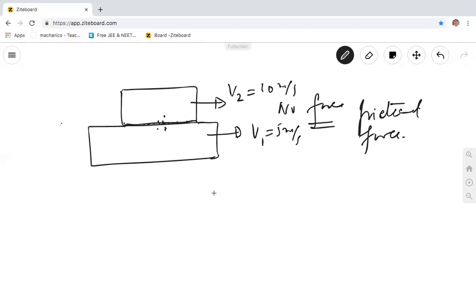No relative motion, and there's no frictional force. But now rub the hands against each other, back and forth. Then some heating effect takes place and there's a frictional force. So it is only when there's a relative motion. Okay, so this is what you call friction.